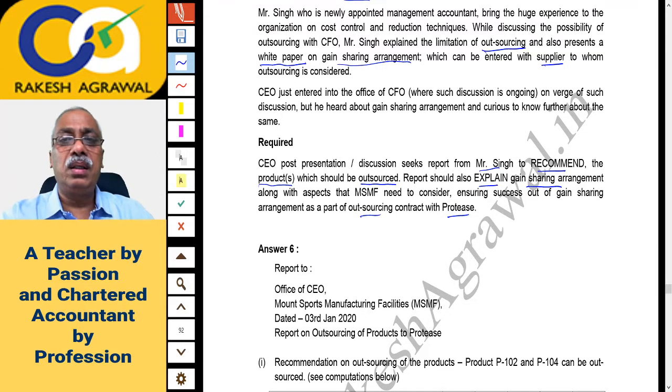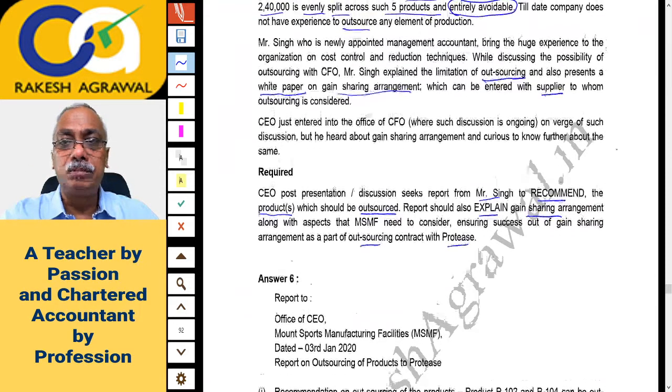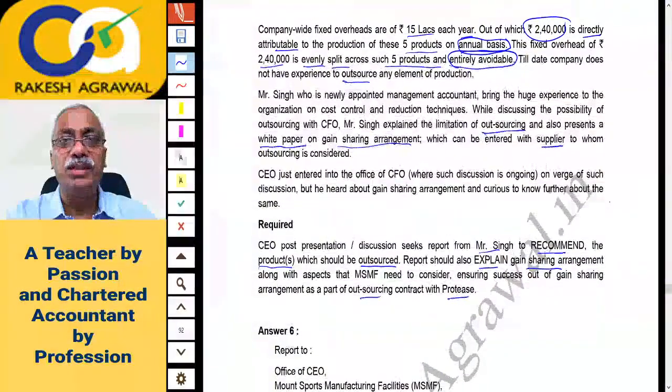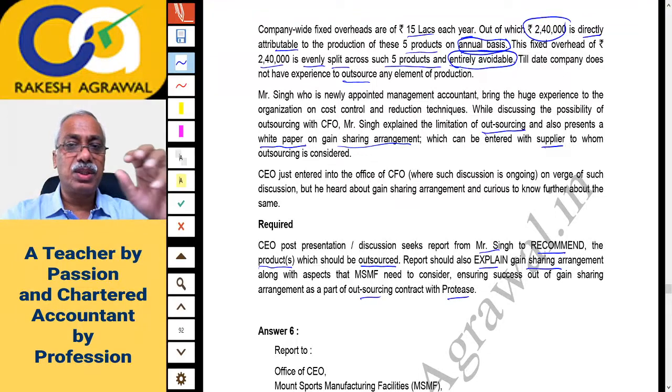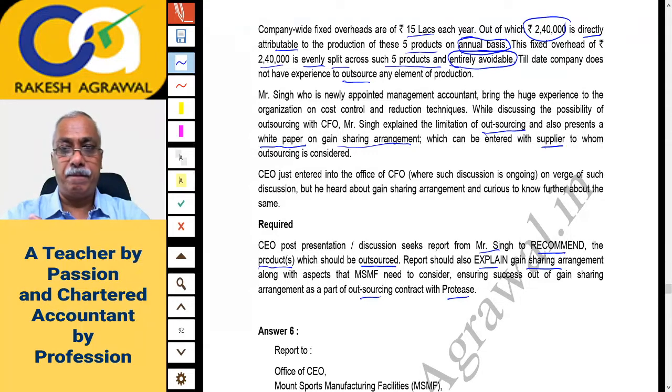Let us discuss the logic before going to the answer. We will have to calculate the relevant cost of manufacturing and compare it with the relevant cost of buying. Whichever is cheaper will be our answer. If manufacturing cost is cheaper, we will manufacture.